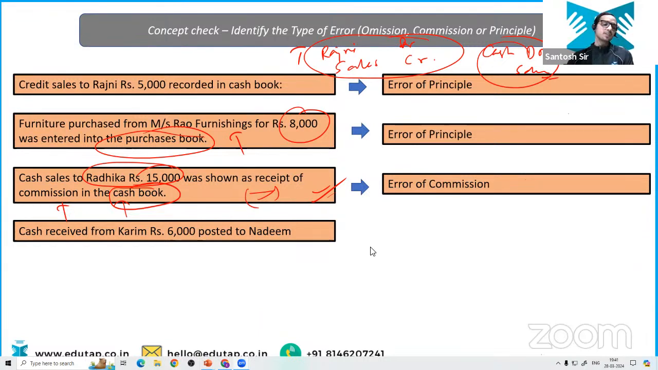Chalo. Next question. Cash received from Kareem, rupees 6,000, posted to Nadeem. Tell me what should be the answer? This is very easy. Okay. Commission. Everyone, I've got approximately 15 answers. I want everyone to answer. That's good. Everyone is saying commission. Good. Everyone is clear now.